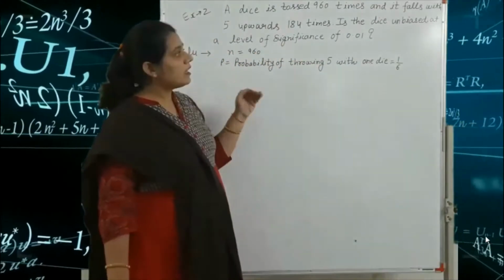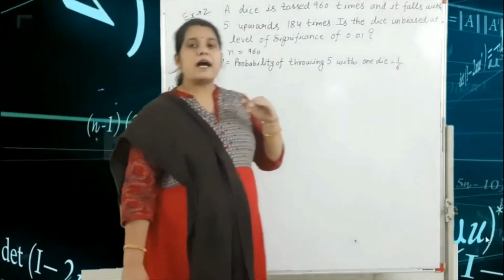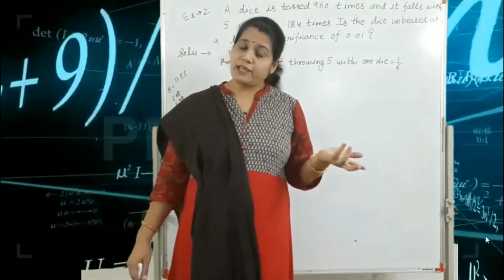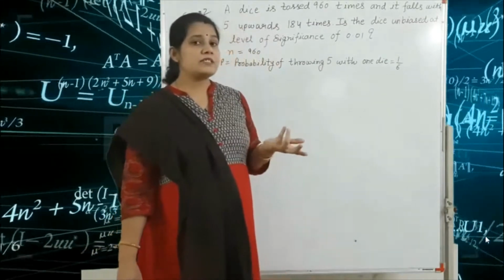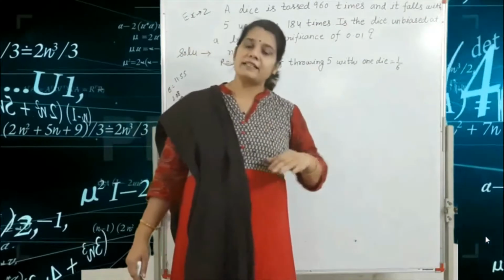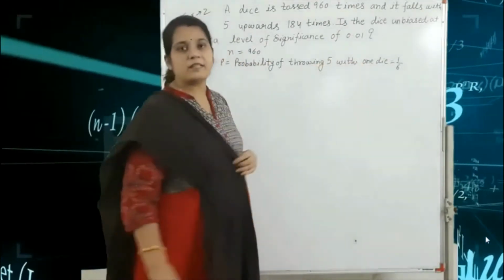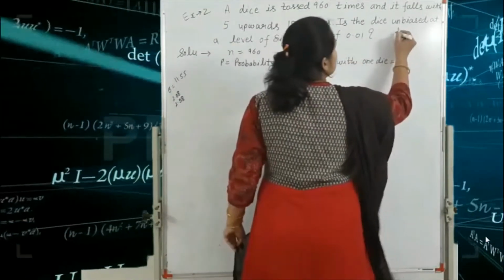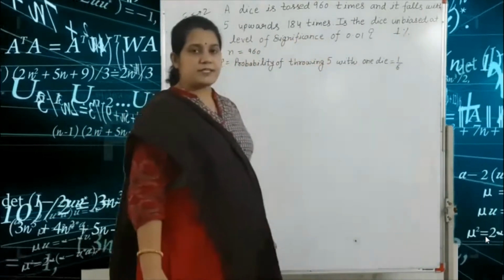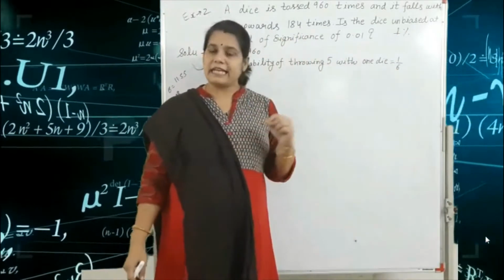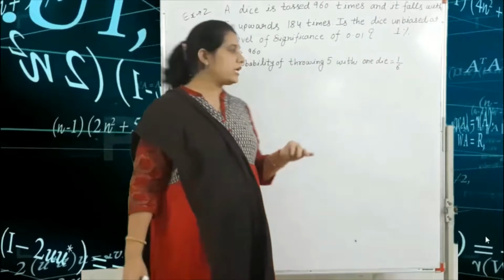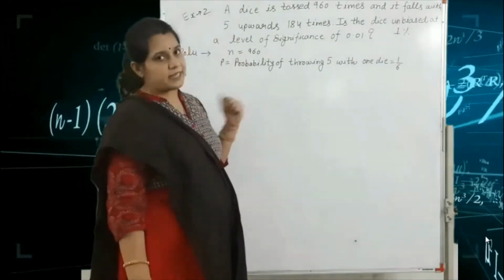So the null hypothesis is what? The dice is unbiased. The alternative hypothesis is the dice is biased, just like the first example. Here 0.01 is the 1% level of significance, because 1 by 100 is 0.01. So here first we write the solution.